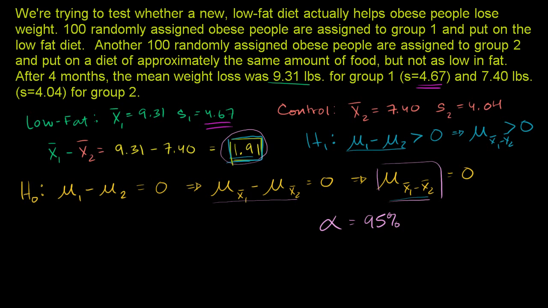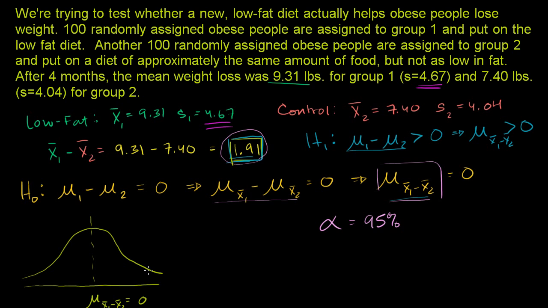So let's think about this. We have the null hypothesis. Let me draw a distribution over here. The null hypothesis says that the mean of the differences of the sampling distributions should be equal to 0. Now, in that situation, what is going to be our critical region here?